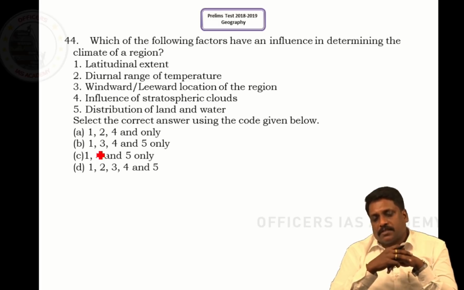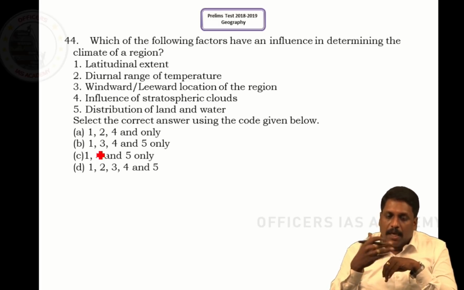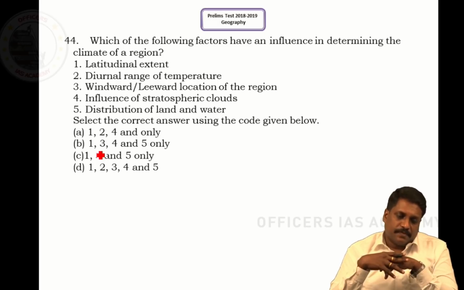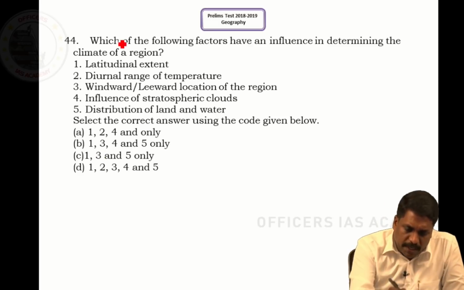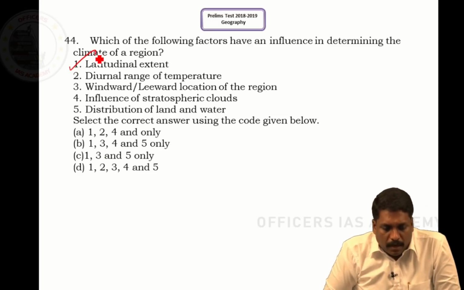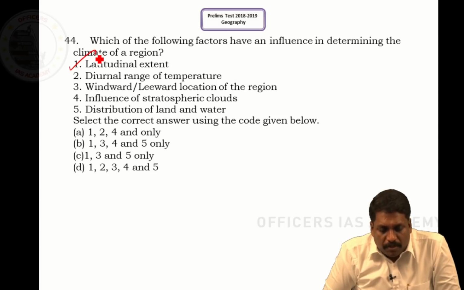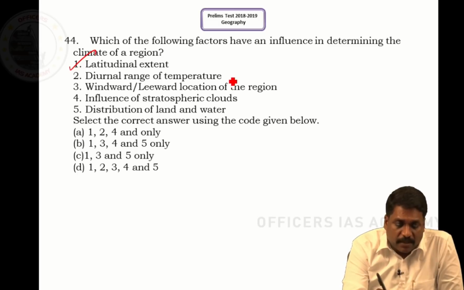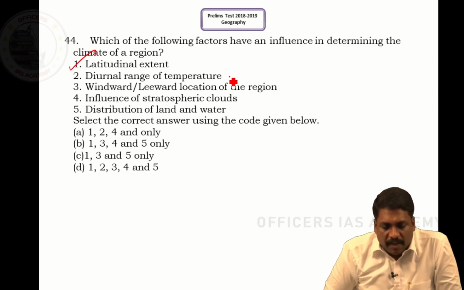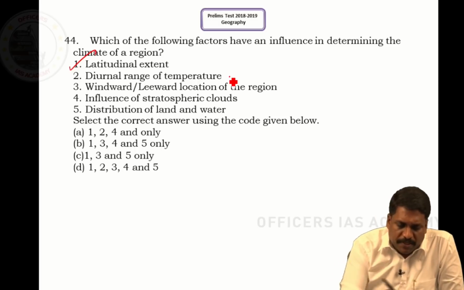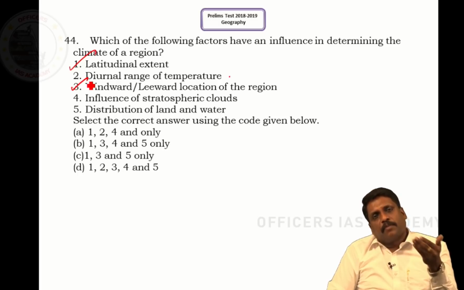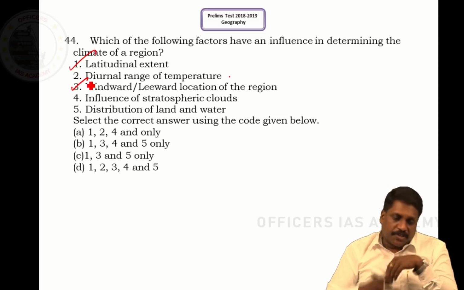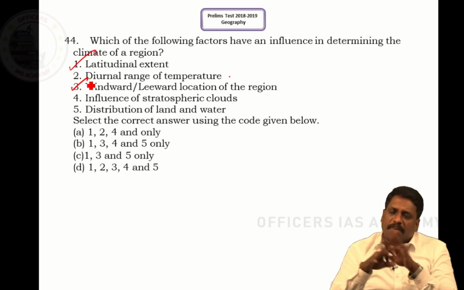Question number 44. Which of the following factors have an influence in determining the climate of a region? Latitudinal extent: undoubtedly, latitude plays a very important role. Diurnal range of temperature: we'll come to a conclusion on that at the last. Windward and leeward location of the region, obviously yes. Climate is all about temperature, but apart from temperature it also covers precipitation. If that is the case, windward and leeward side plays a very important role.